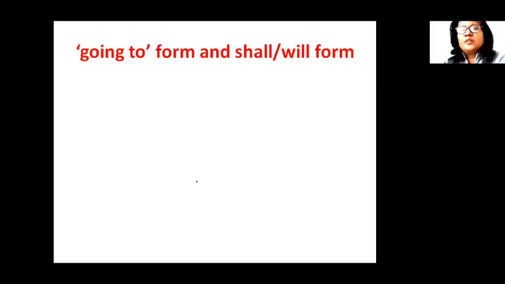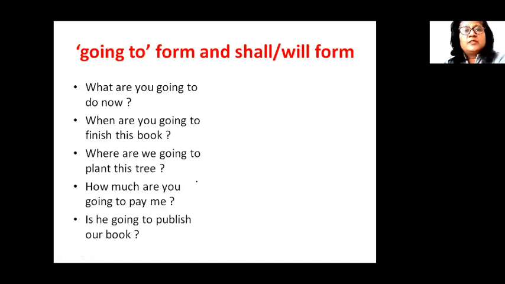Now, going to form or shall will form. We use going to form to indicate future tense. I told you, going to and the first form of the verb. We use going to with first form of the verb to indicate future tense, and we also use shall will form to indicate future tense. Now let us see these sentences with going to form so that you become familiar with using it and can use it comfortably in your day-to-day conversation.